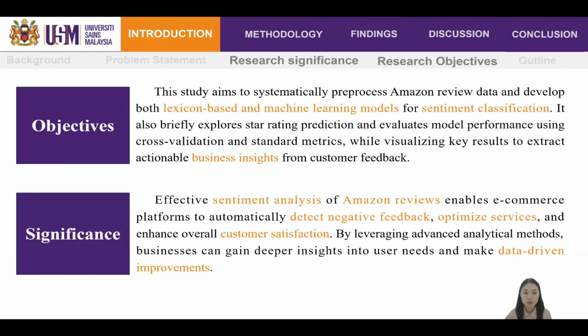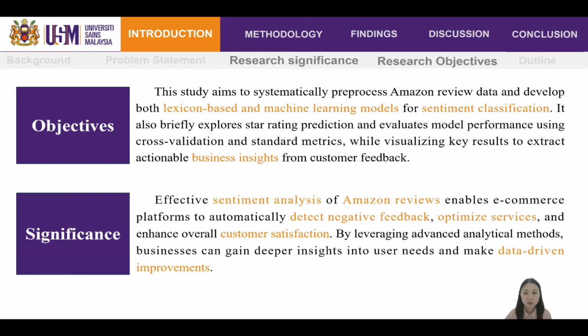About the objectives and the significance of this research. The goal of this study is to build and compare different models for sentiment analysis of Amazon reviews, including both lexicon-based and machine learning methods. This helps us find out which model works best for understanding customer opinions. Good sentiment analysis can help e-commerce companies quickly detect negative feedback, improve their service, and better meet customer needs through smarter, data-driven decisions.